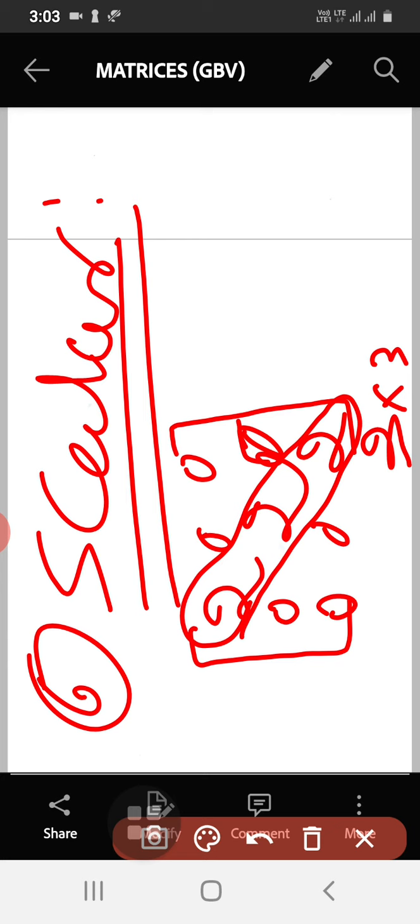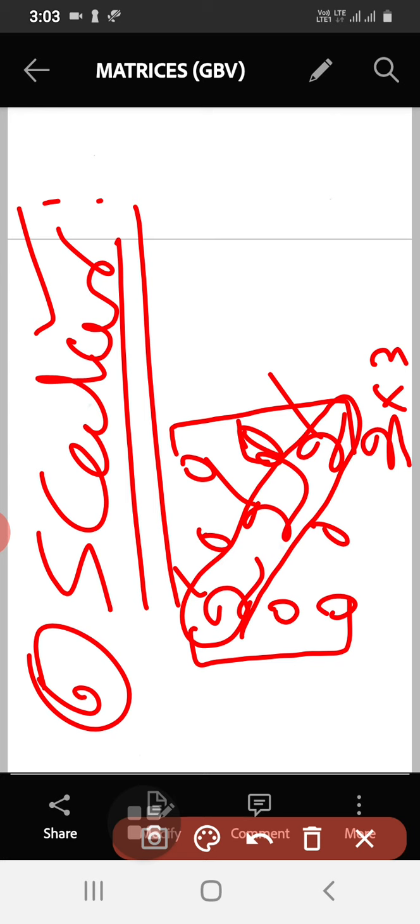Is it a diagonal matrix? Yes, it is a diagonal matrix. Is it a scalar matrix? Yes, it is a scalar matrix. Why is it scalar? Because see, all the diagonal elements are same, 2, 2, 2. All the diagonal elements are same. So this matrix is called scalar matrix.